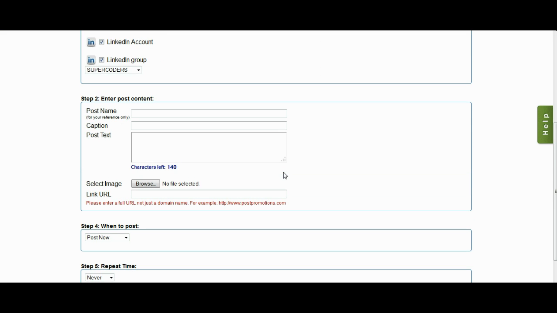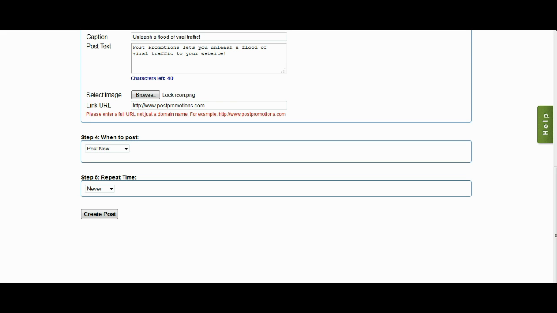It's going to ask me for the content of the post. Now I can enter a post name. That's for my reference only, so that later on when I'm looking in my dashboard, I can see what the post is for. I can enter a caption. I can enter the post text. I can enter an image. And I can enter a link. And the link is going to be back to my own website, obviously, because I want to drive traffic. So let me go ahead and fill out my post content. Alright, so now I got my post content filled in.